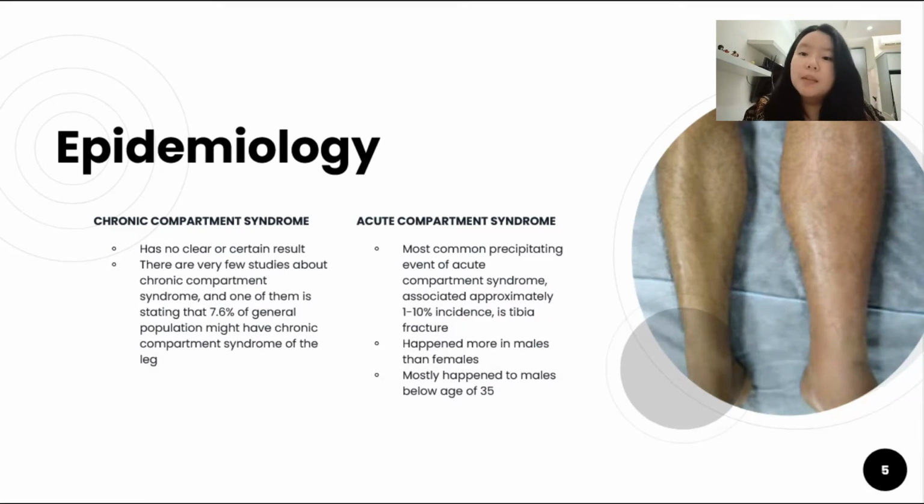The acute compartment syndrome actually has a very clear epidemiology, especially the most commonly studied site, which is the anterior distal lower extremities. The most common precipitating event for acute compartment syndrome is tibia fracture, which is involved in 1 to 10% of acute compartment syndrome cases. Acute compartment syndrome happens more to males than females, with an estimation of 7.3 per 100,000 in males and 0.7 per 100,000 in females.